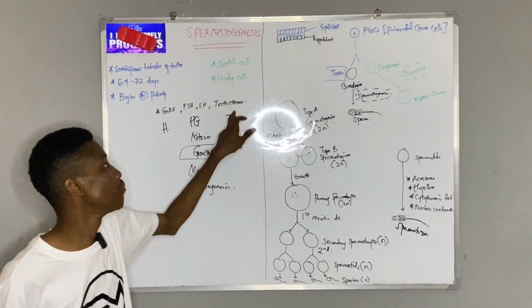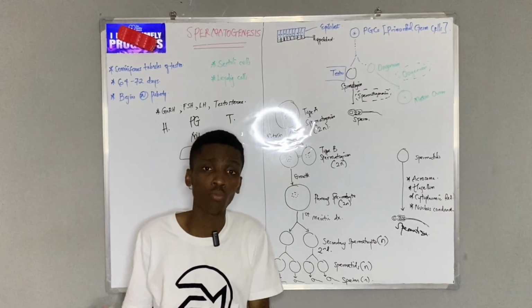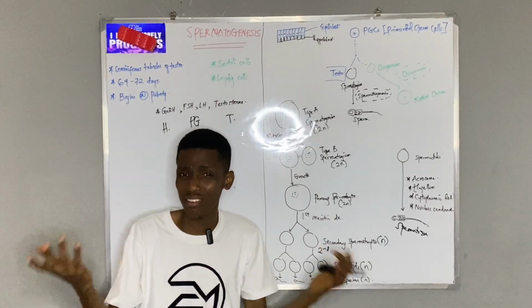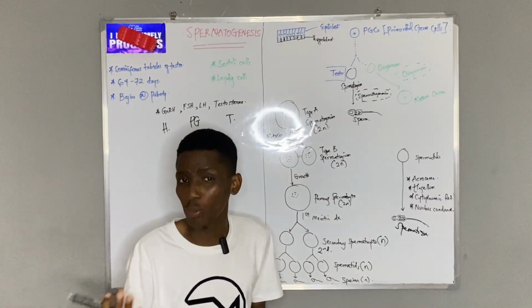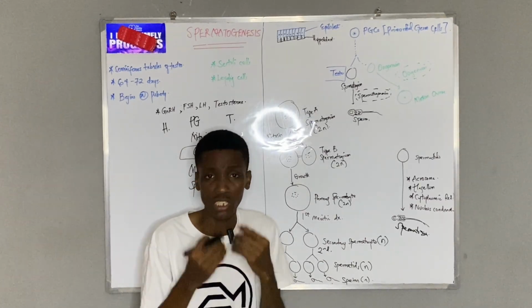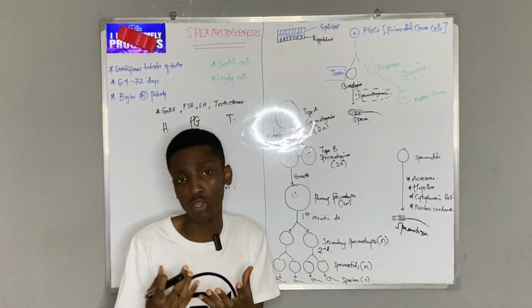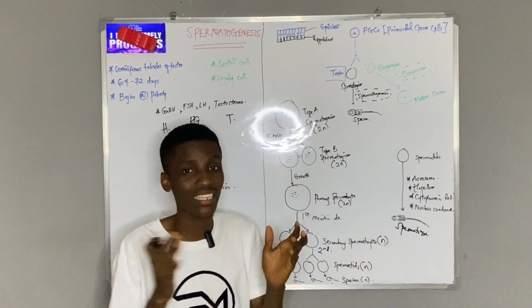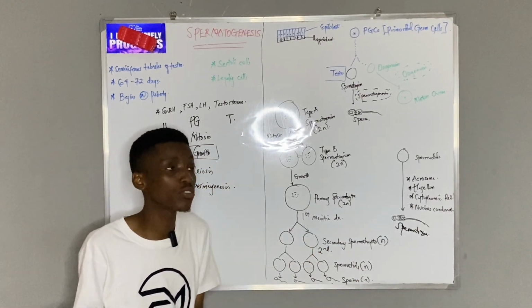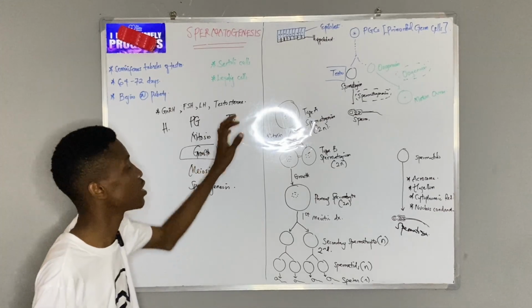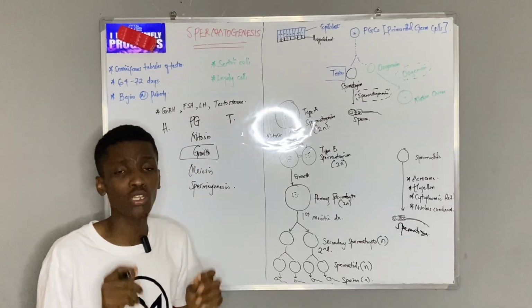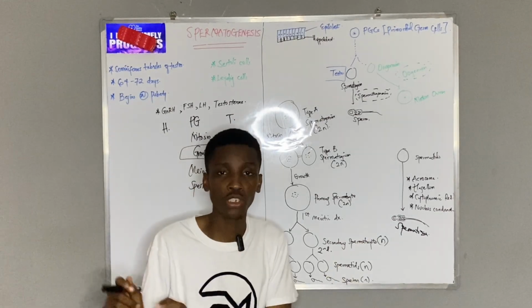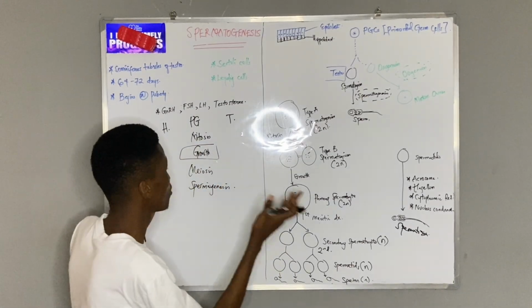And then testosterone, the male sex hormone, is responsible for the characteristics we see in males following puberty, the normal regular things: the voice, and then beyond the voice, the beards, the pubic hair and all of those things that are seen. Those male secondary characteristics are all attributed to testosterone. And then it also plays a role in spermatogenesis. So, that brings us to the end.